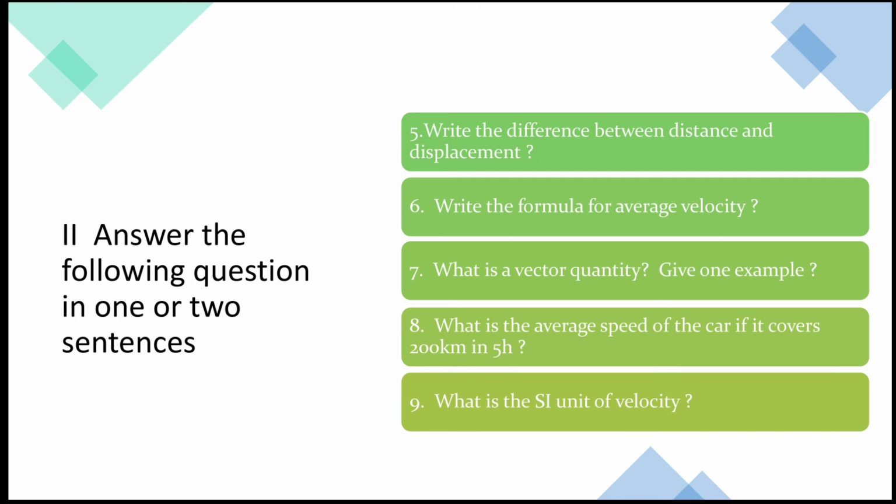Give one example. Eighth question: what is the average speed of the car if it covers 200 kilometers in 5 hours? For this, we can use the average speed formula. Ninth question: what is the SI unit of velocity?